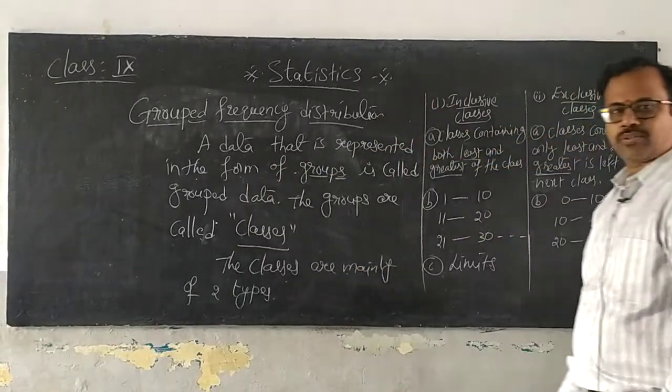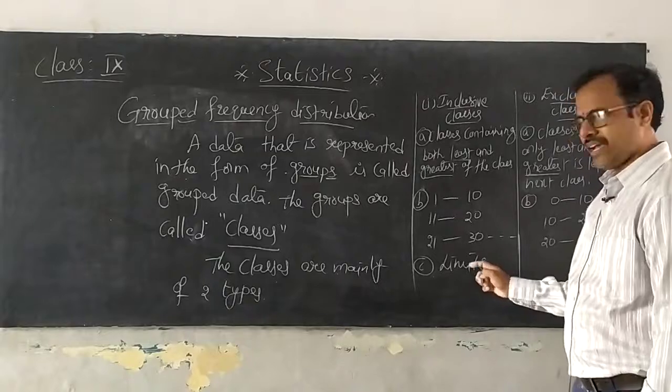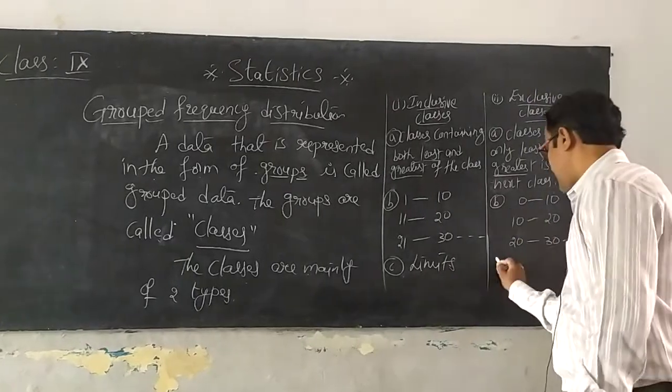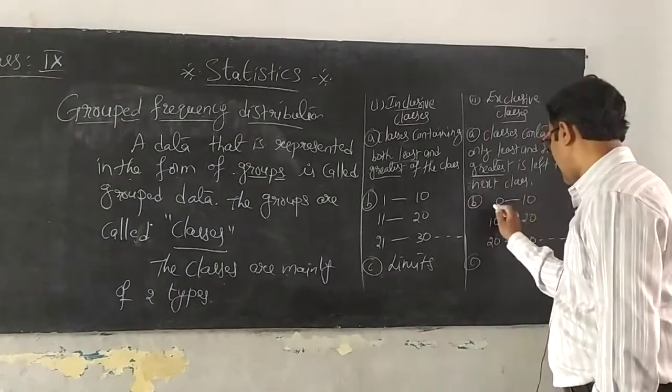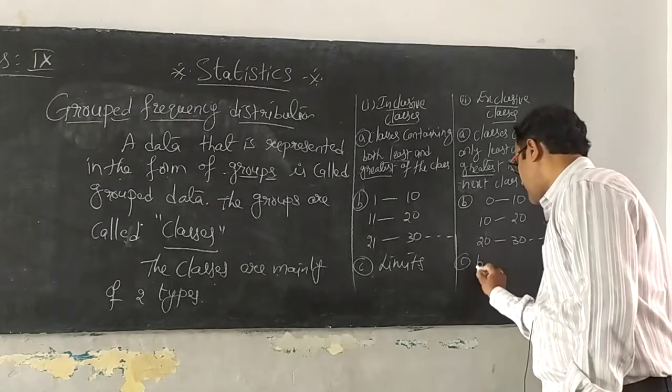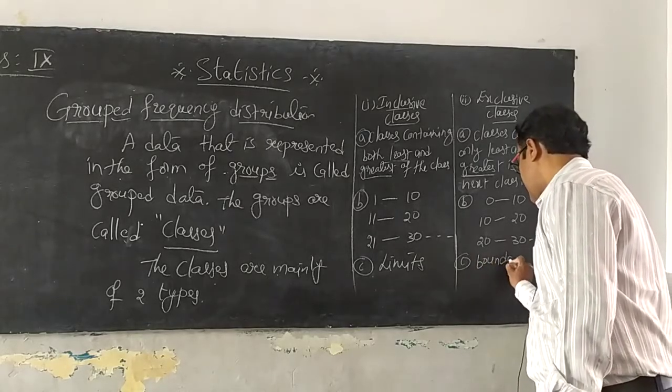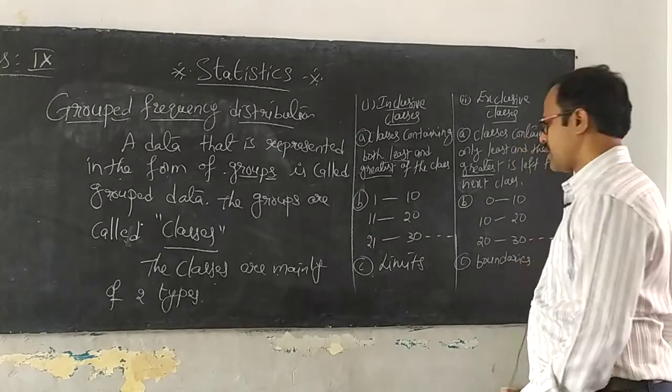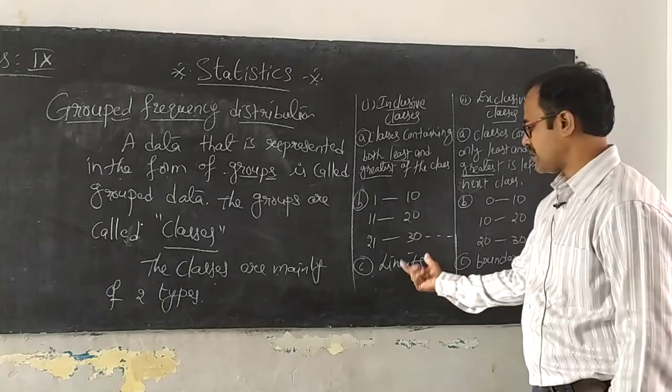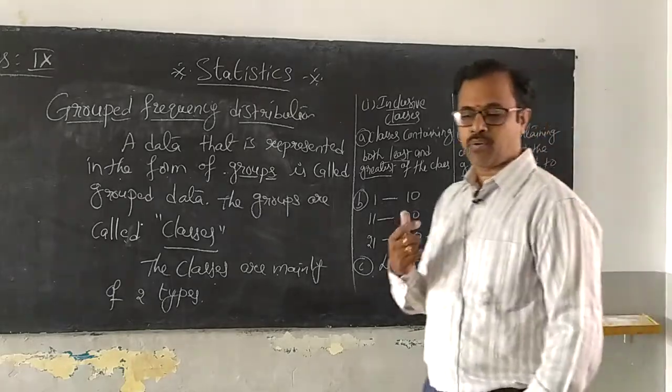Here in this case the values are called limits. Here the values of each class are called limits, whereas here the values at the ends of classes, the end values, are called boundaries. Here they are limits and here they are boundaries.